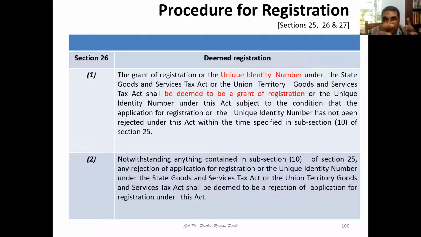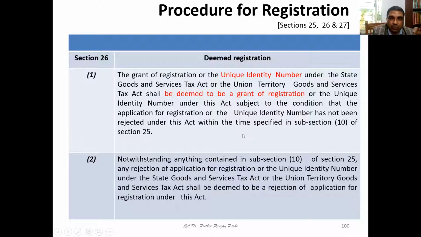That means if within the limited time prescribed under the Act the registration application has not been rejected, it will be assumed that the person has been registered. Okay, that is the concept of deemed registration.